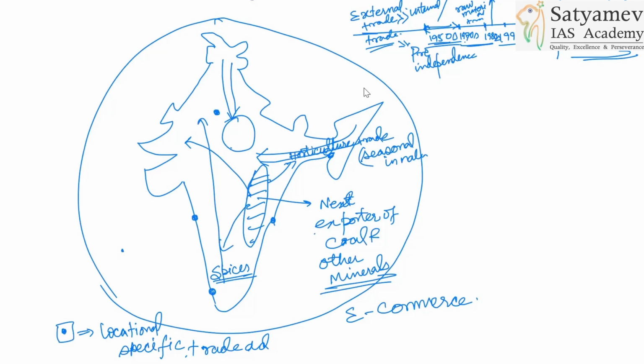So always, when you have given the introduction and come to the body part, you must give it a structure: natural and anthropogenic regions.